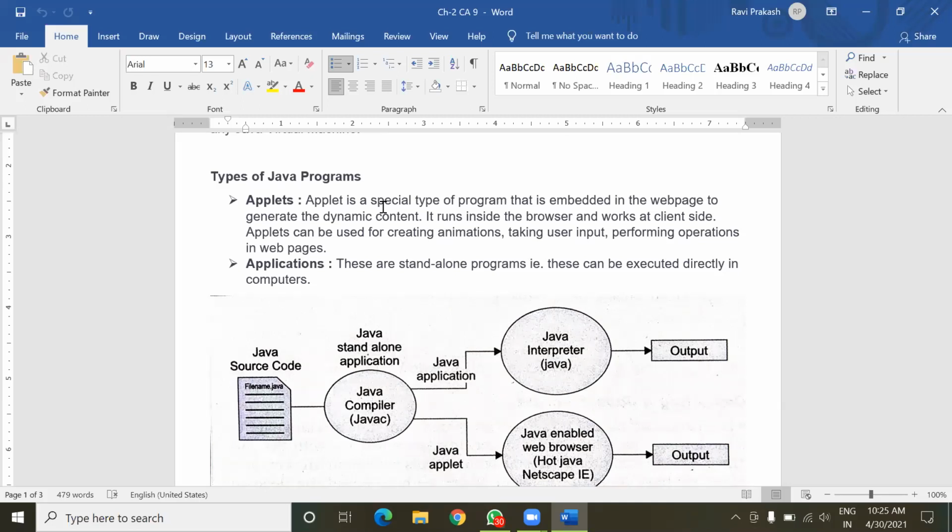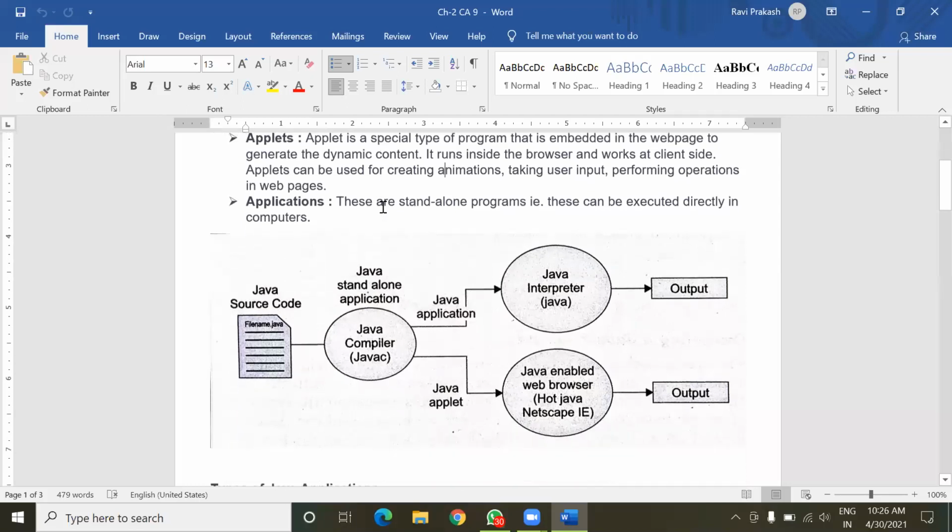So an applet is not a standalone program, but Java applications can be used directly. There is no need of any other supporting language for execution of Java applications, which is why they are known as standalone programs.